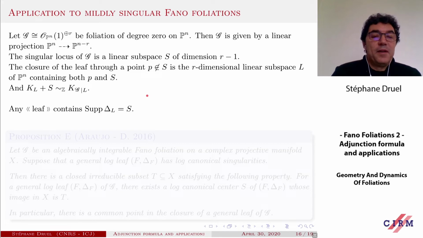Recall, let's go back to the example of degree zero foliation on Pn.